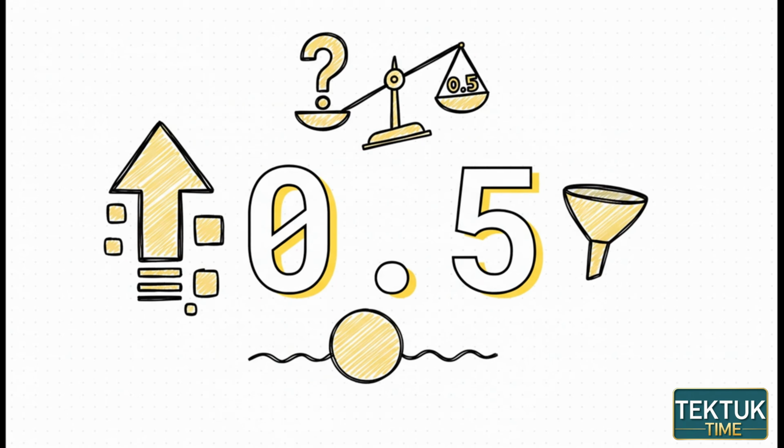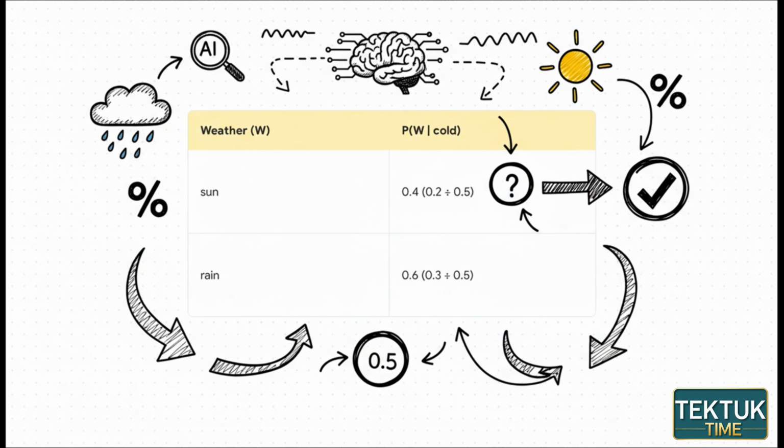That's it. Step 2, sum. We add up the probabilities from our new, much smaller table. So 0.2 plus 0.3 equals a new total of 0.5. This number, we'll call it Z, represents the total probability of this new, smaller world we're now living in. But notice, our probabilities no longer add up to 1, so we need one final step to make them consistent again. And that's step 3, divide.